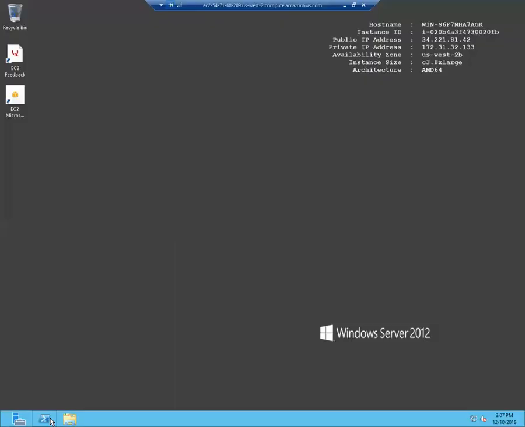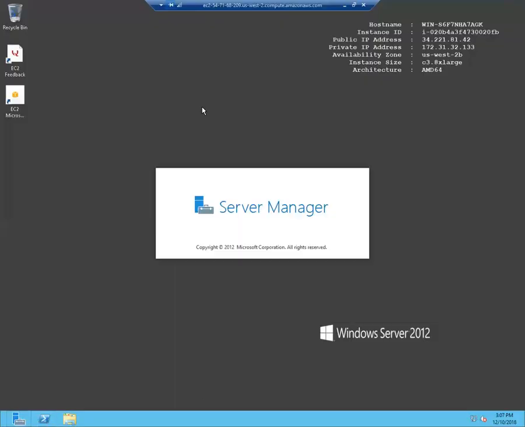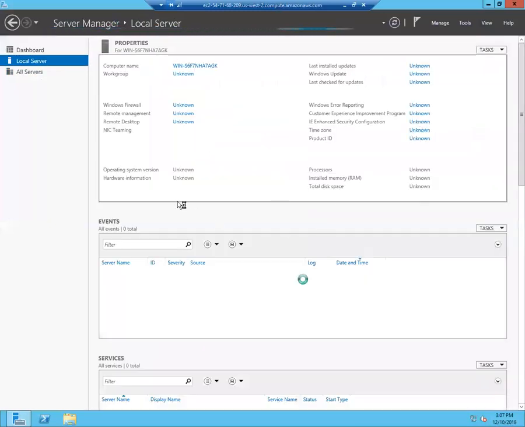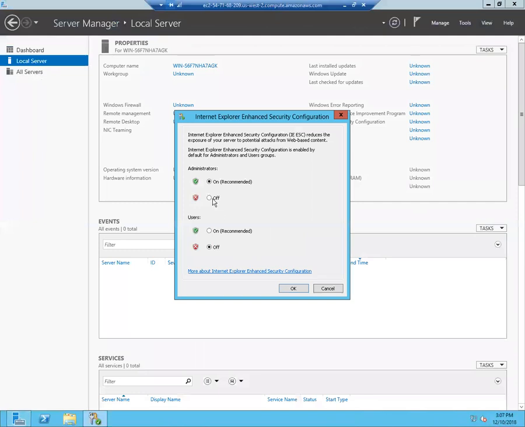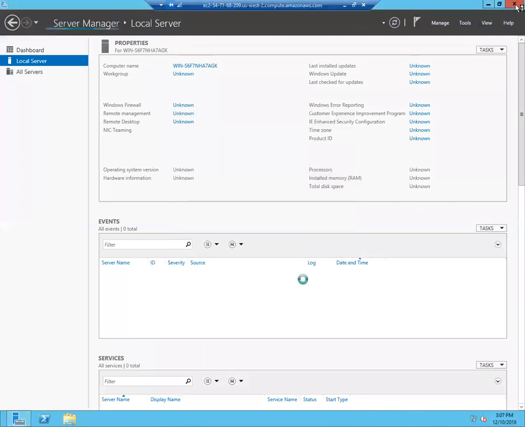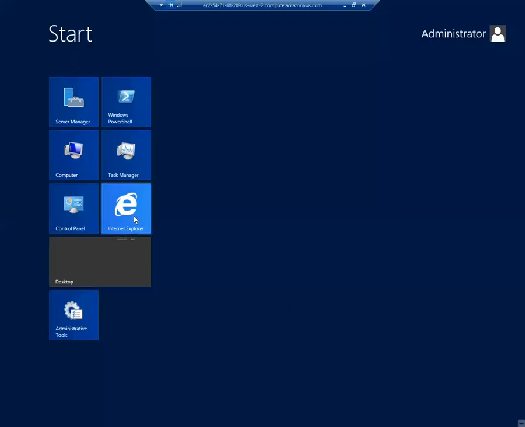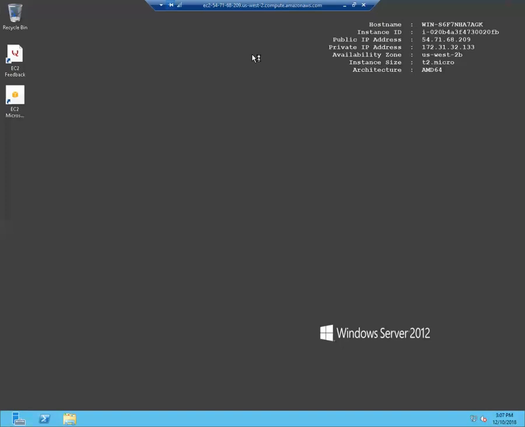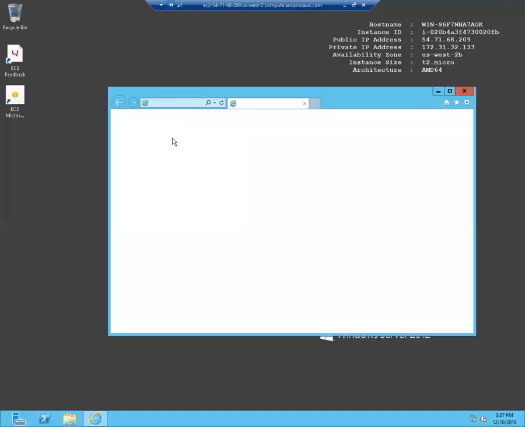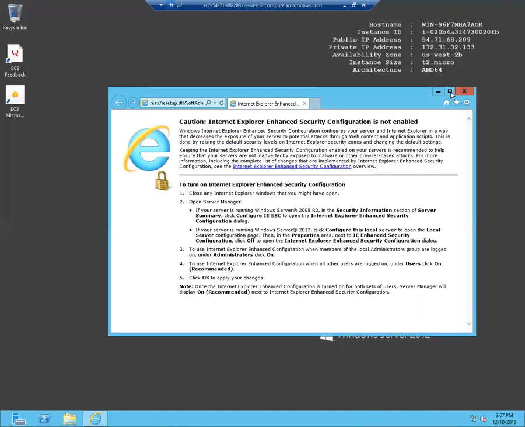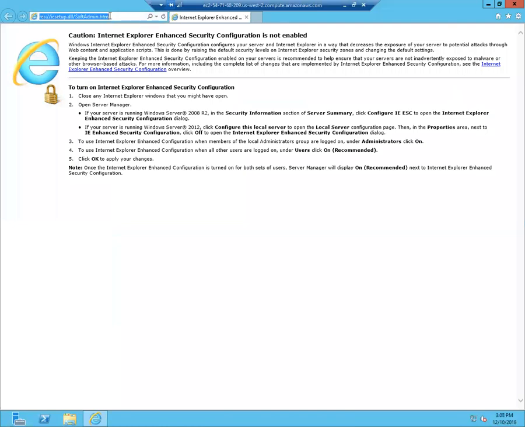Before you go to Internet Explorer, just turn off IE Enhanced Security Configuration. Otherwise, it will be asking you a lot of questions. It will be blocking all the sites by default. So I'm going to switch it off, click on this and go to Internet Explorer. You can see it showing you the metadata.